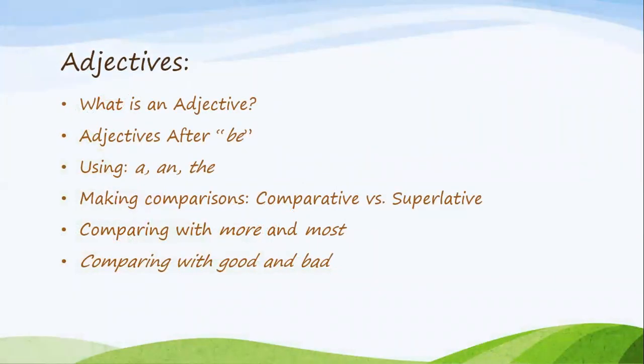And these are some of the things that we're going to cover. We are going to talk about what is an adjective. Adjectives after be. And when we say be, we're talking about verbs be. Using a and the, also making comparisons using the comparative and superlative forms. We will be comparing with more and most, as well as with good and bad.